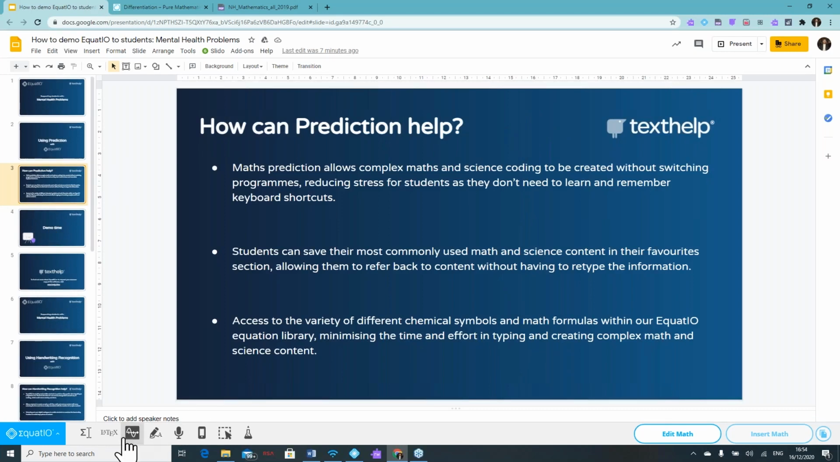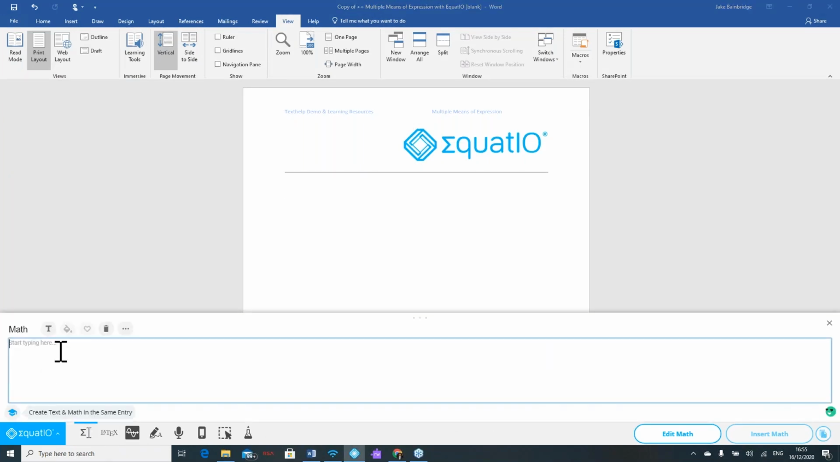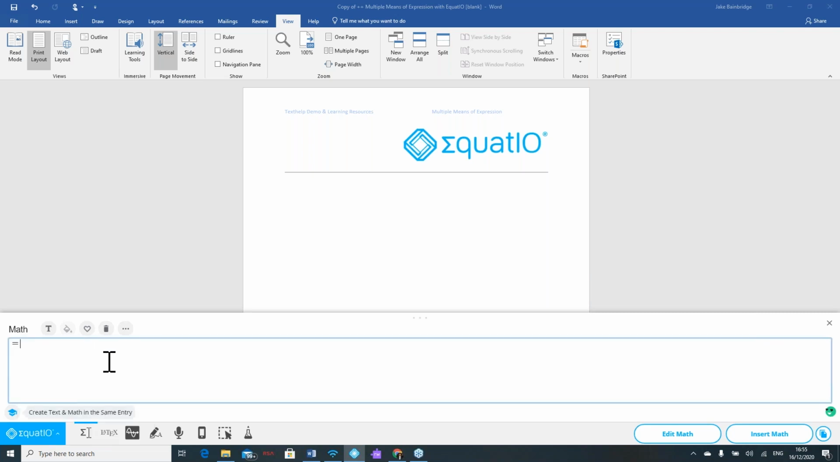So what I'm going to do now is just jump straight into our toolbar here. Just along the bottom is our Equatio toolbar, and what you're going to see is our equation editor box, which is where we utilize the prediction feature. Just starting off, very, very simple. All it's going to take here is for me to type in the first couple of letters of what it is that I'm looking for. So let's say I'm looking to express an equal sign. I've got that there. All I need to do is click on the selection in the drop-down list.